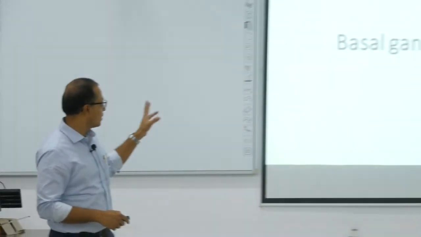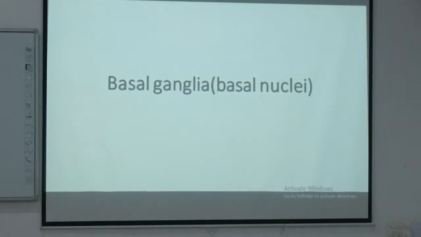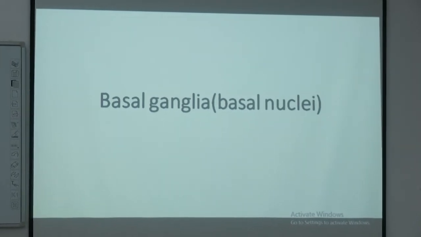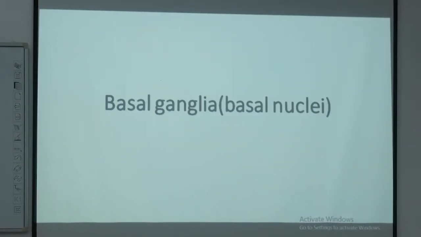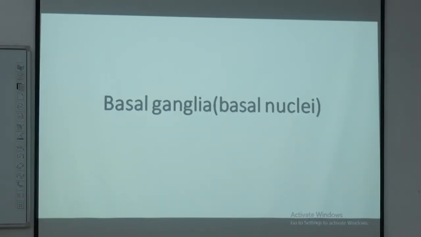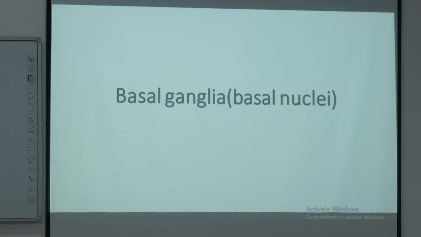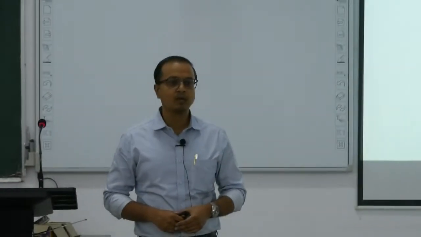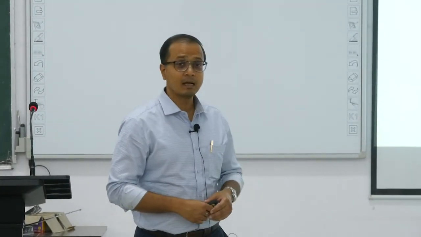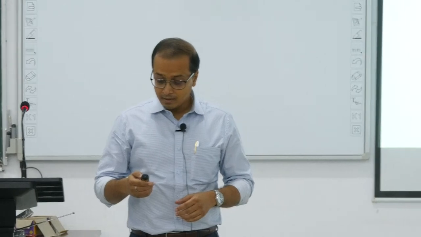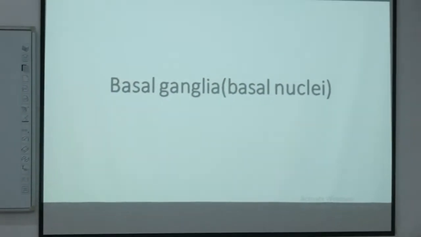We call them basal ganglia, which was the old name, a misnomer. The collections of the cell bodies we call basal nuclei. So we are going to talk about what they are composed of, what their functional importance is, and what happens if we have loss of function in them, which is the more clinical aspect related to the basal ganglia or basal nuclei. That's the plan for the day, and we'll move through.